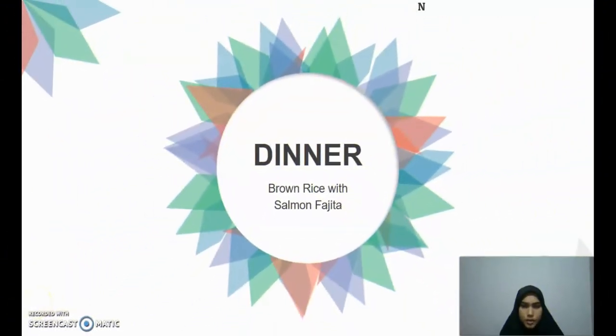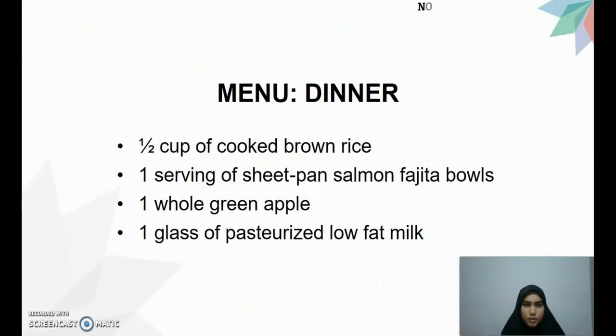Brown rice with salmon fajita. This is the complete set menu for dinner, which are half cup of cooked brown rice, 1 serving of sweet pan salmon fajita balls, 1 whole green apple, and 1 glass of pasteurized low-fat milk.